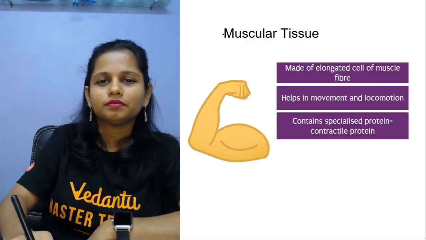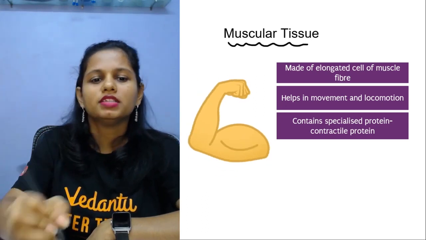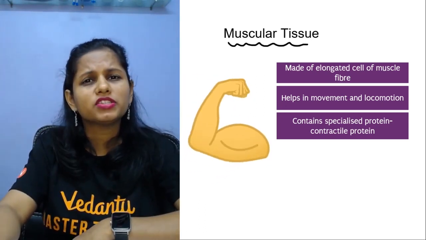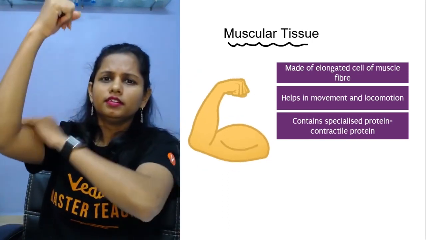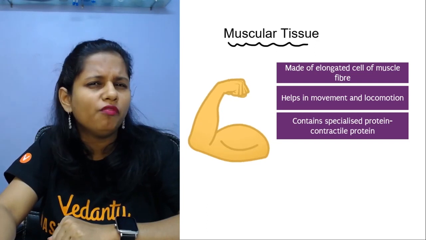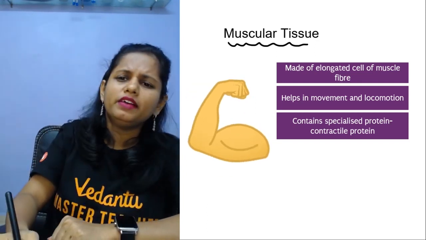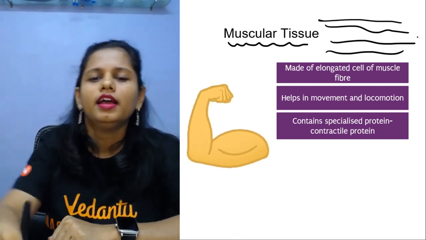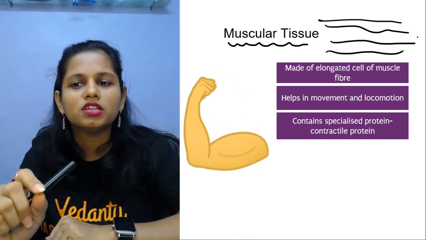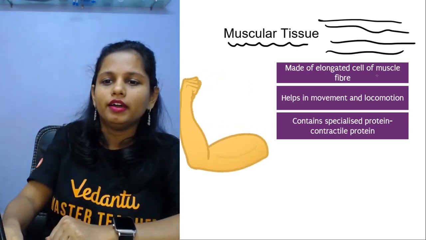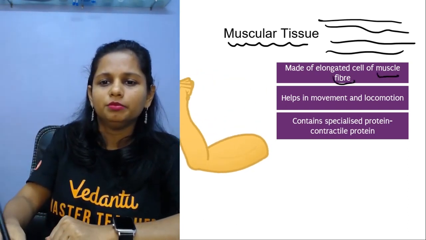Now it's time to learn muscular tissue. Okay. So people, muscular tissue is present in our muscles. Now, what is the shape of our muscle cells? People, they are very much elongated, long. And that's the reason why muscle cells are called muscle fibers.